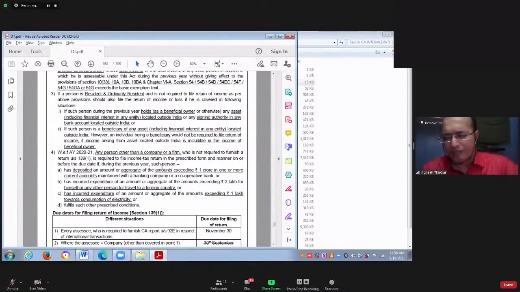Madam, if the legal owner and beneficial owner are the same, then the return of income will be filed by that same person. If the legal owner and beneficial owner are different, then what? Then both have to file the return, because here they are using the words beneficial owner or otherwise. If you are holding the asset outside India, either as beneficial owner or otherwise, or the other one means as legal owner. Yes, is that very clear?